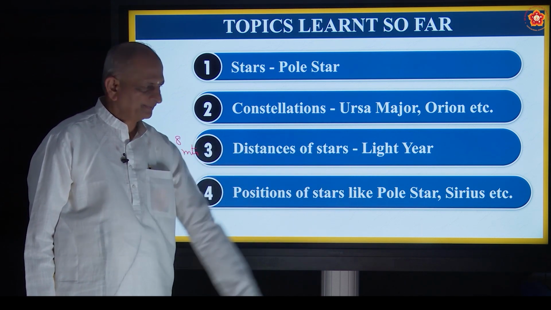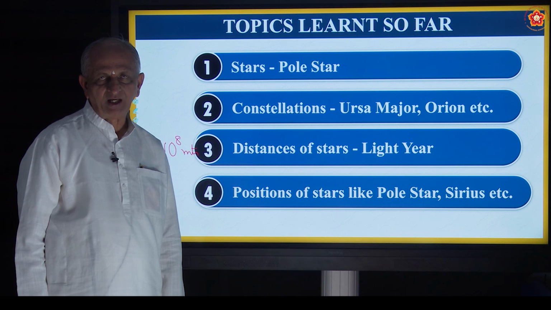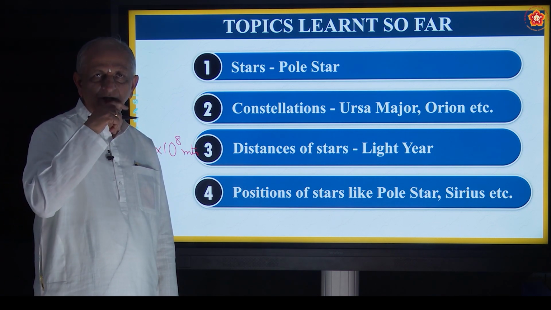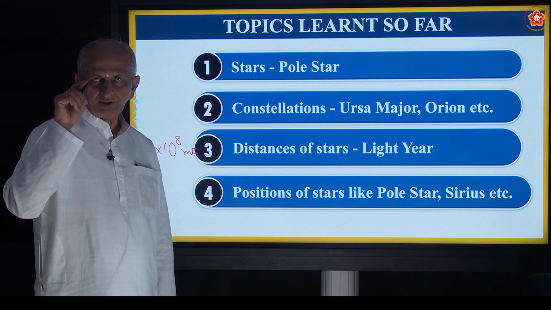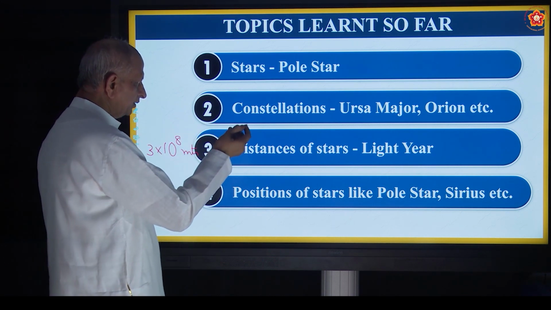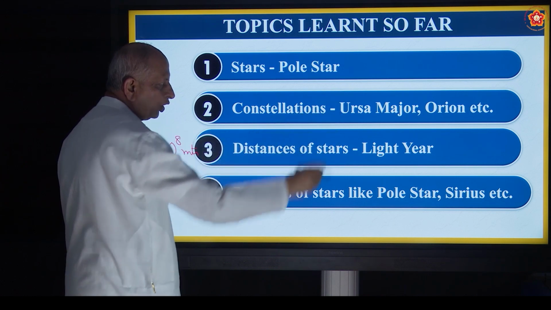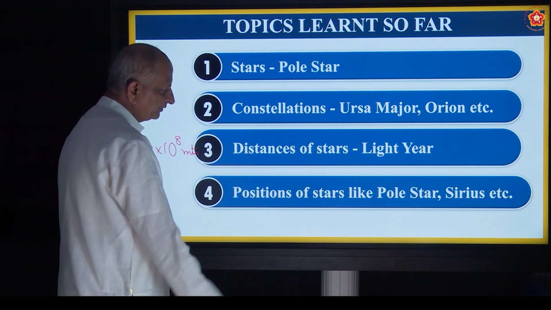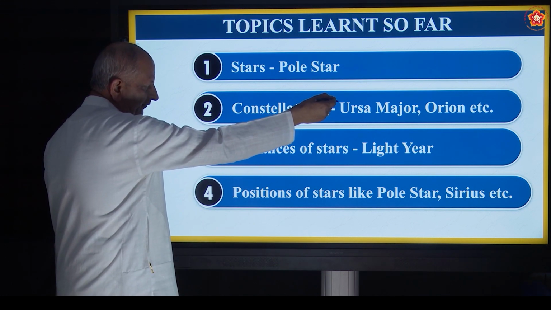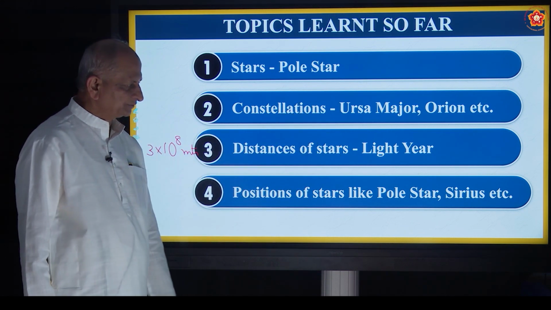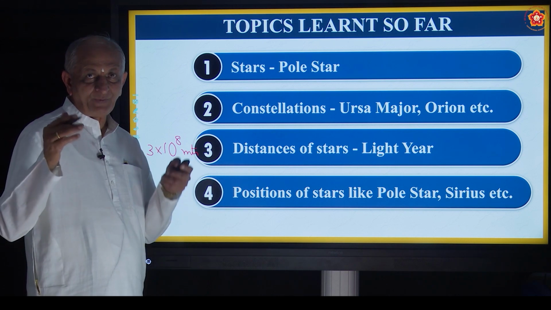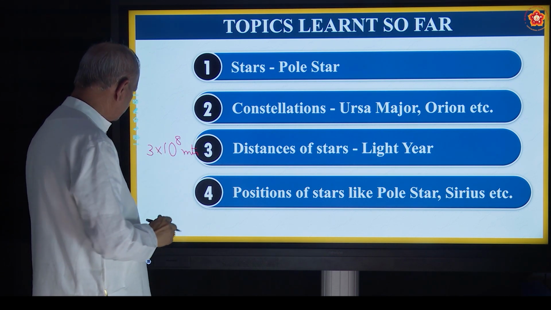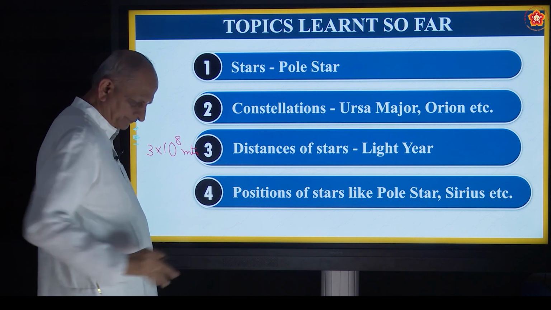And Sirius is also a very famous star in the night sky, which is in the direction of the constellation called Orion. So it is in the line of Orion we have Sirius, and in the line of Ursa Major we have pole star. So you must be watching daily. If you watch daily, I will come to know about that.